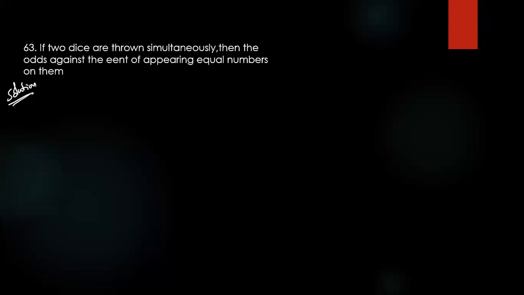Two dice are thrown simultaneously, then the odds against the event of appearing equal numbers on them. What is the answer? Odds against, check it.